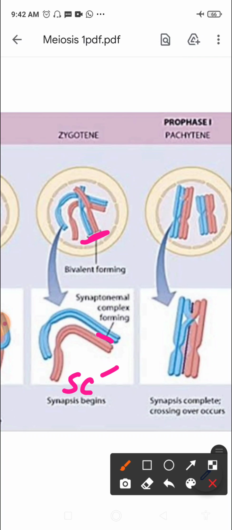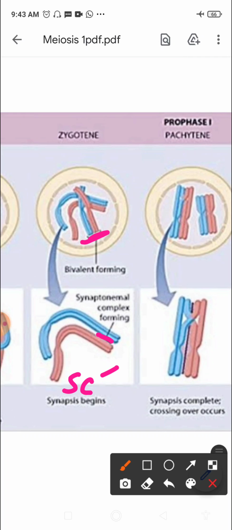So during this stage, what happens? What is the characteristic of this phase? That chromosomes start pairing together, and this process of association, this process of pairing together is known as synapsis, right? So such paired chromosomes are known as homologous chromosomes. Now you can see bivalents are formed, right? Pairing takes place. This pairing is known as synapsis, and once they are paired, they are known as